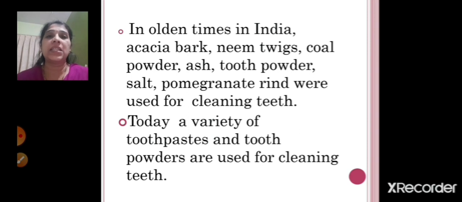Then in 1873, the Colgate brand came into existence. Colgate is the name of the company, right? This toothpaste was commercially brought out, and the name became a brand. Now it's a big brand name in India as well as in outside countries also, right? So this is about the toothpaste.